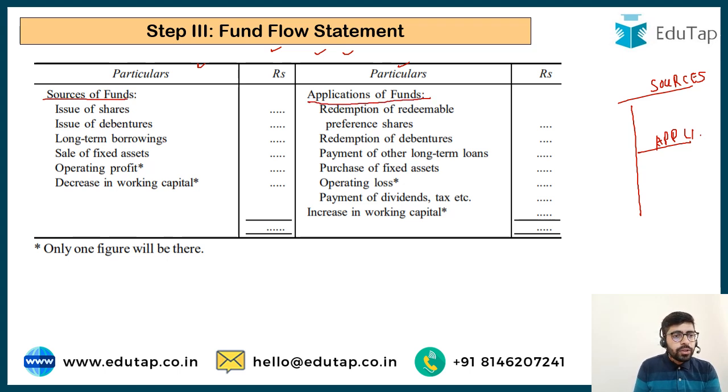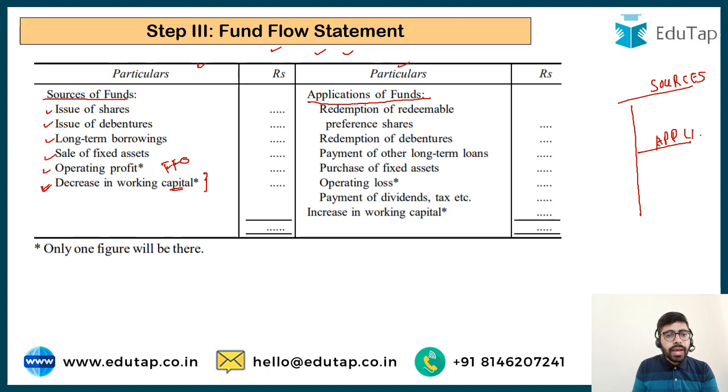So we have all the transactions which would involve the flow of funds, like the issue of shares, issue of debentures, the borrowings that have been made, we have sold the fixed assets, we have generated the fund from the operations, and again the decrease in working capital. If the working capital has decreased, it is also written on this particular side.